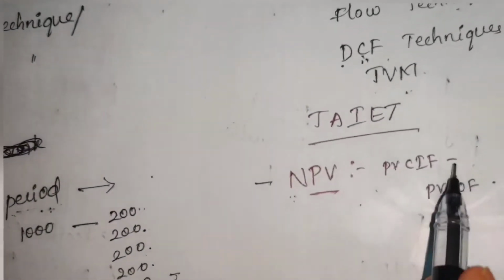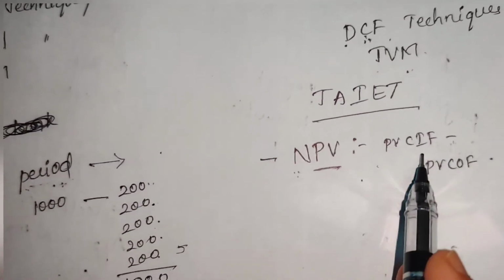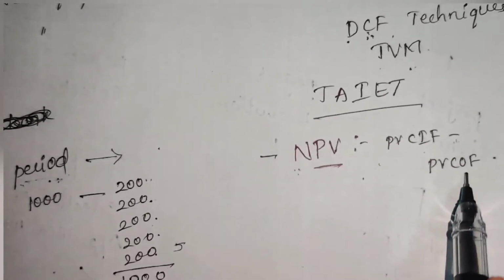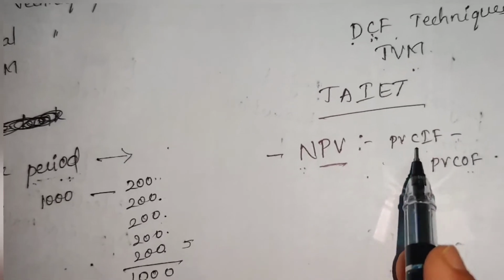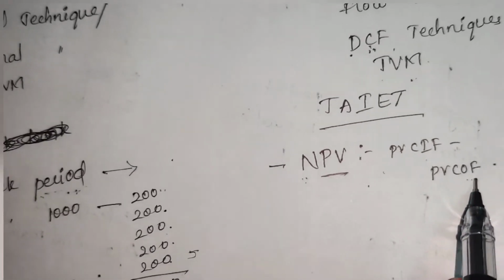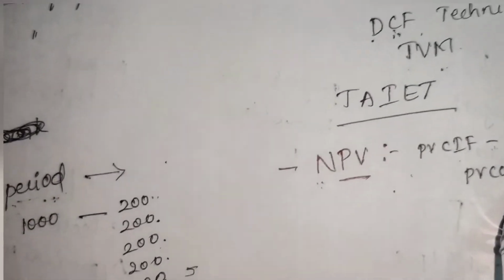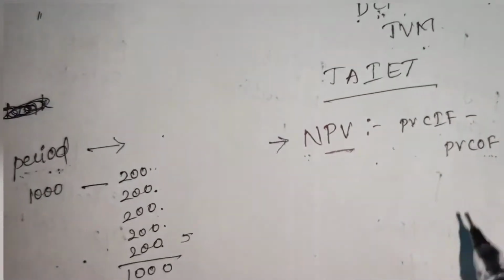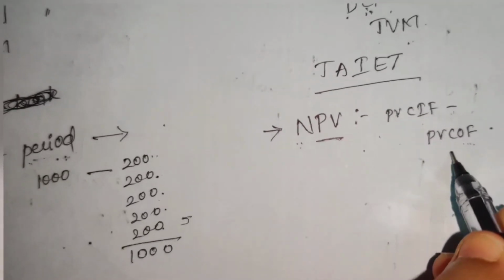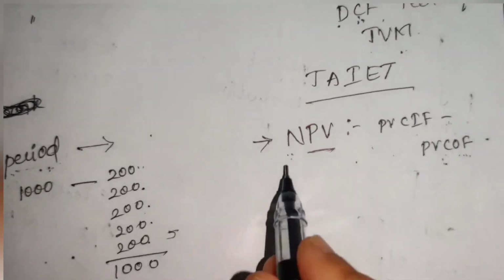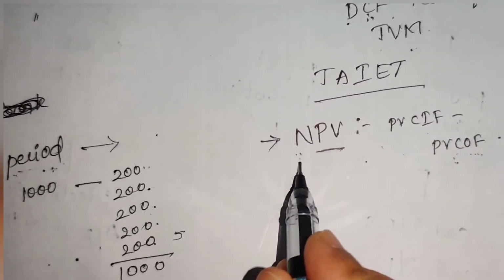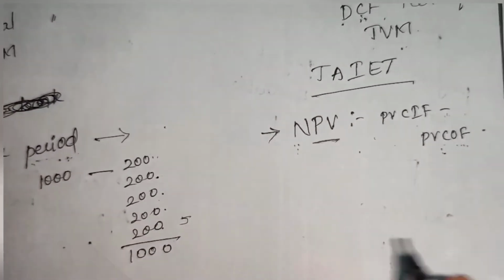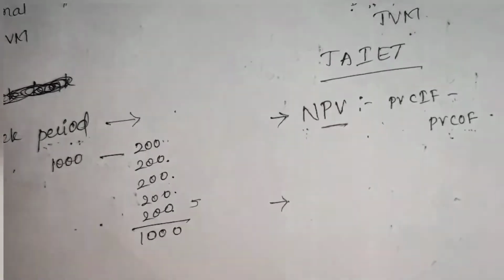When your inflow is greater than the outflow, that's an indication that the project is viable. The difference between them is the net present value. If net present value is greater than 0, the project is accepted. We are going to discuss this in the coming future.